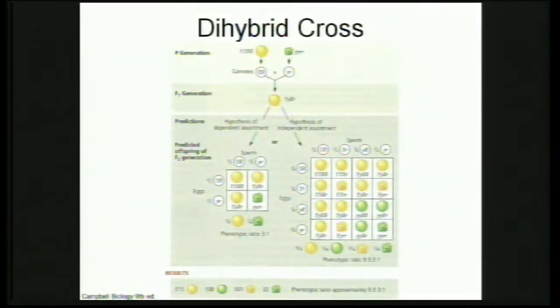So maybe I think we should take this up in the next session because it's going to take a little bit of time. But I'll just tell them what basically he did. So he took two characteristics in this case. For example, he took the seed color. In pea plants, students might also be aware, sometimes it's green color. There are also a variety of brown color seeds, right? Have you come across the pea plant, pea seeds?